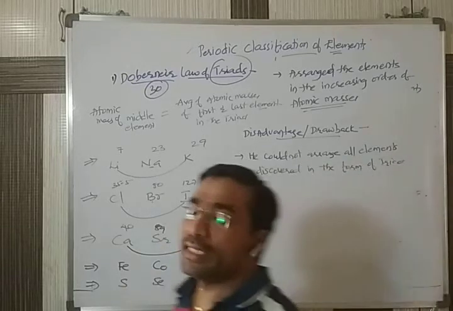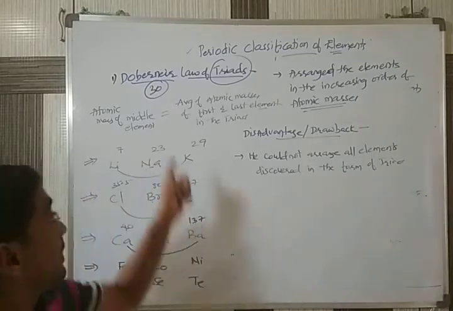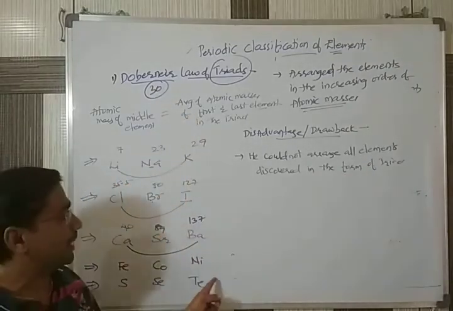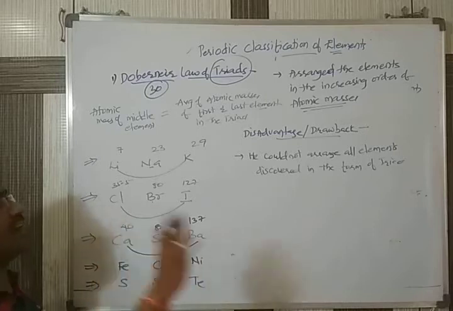Practically, if you check, 30 elements means you should get 10 triads, but you can see here only 5 triads.